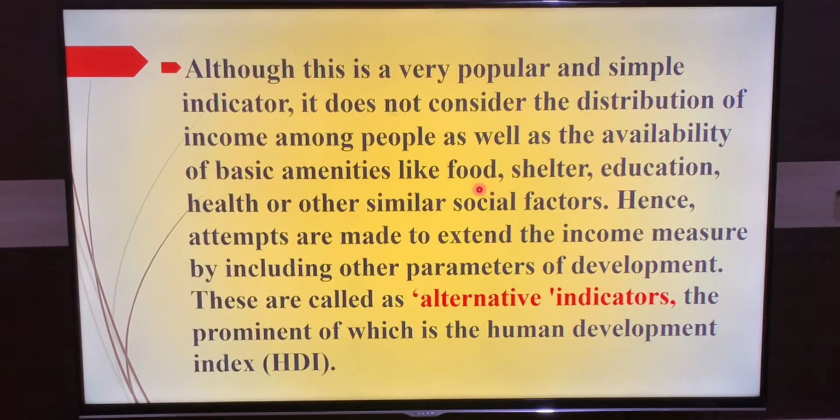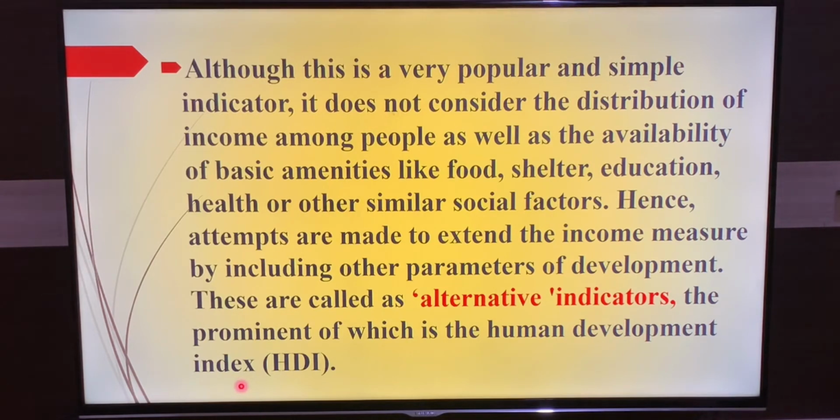We have to see other aspects also: food, shelter, education, health and social factors. So hence, along with the income measure, we have to see other parameters for development. And those other parameters are called alternative indicators. And this alternative indicator is the Human Development Index.